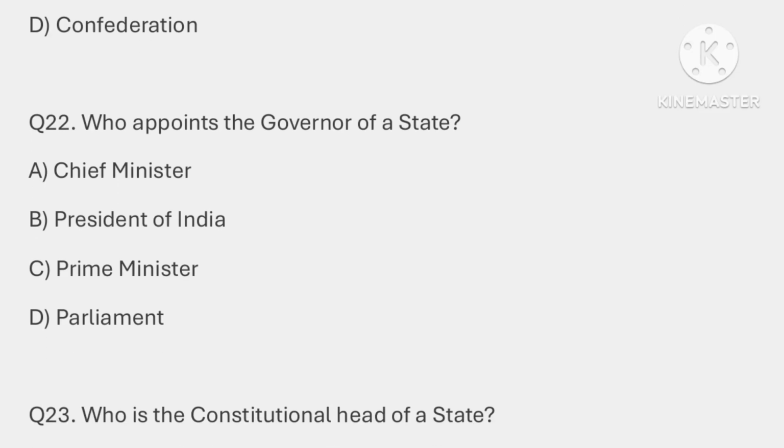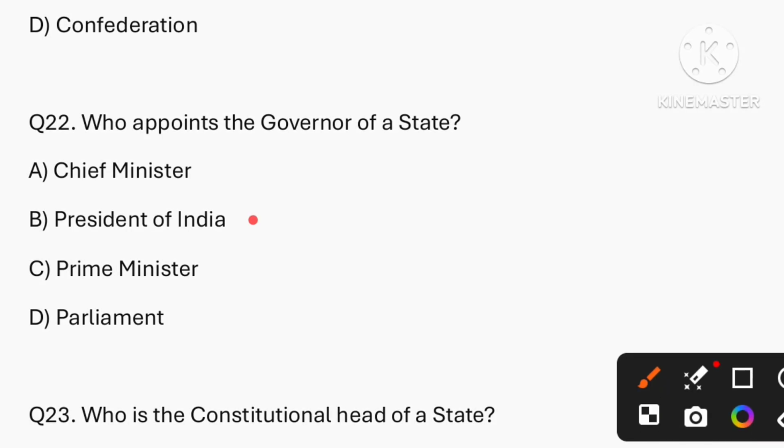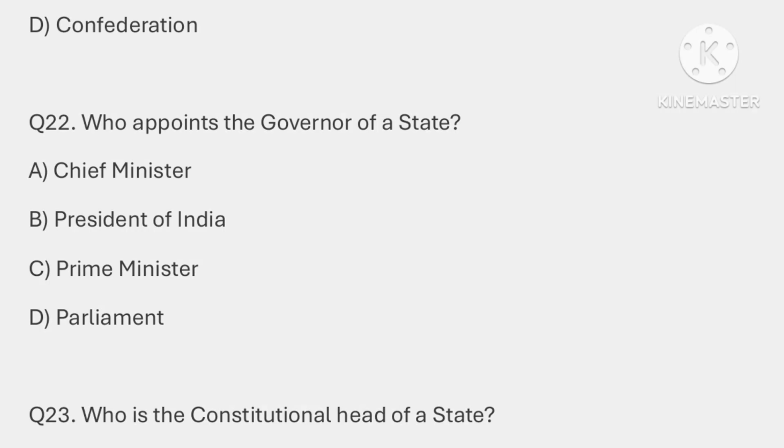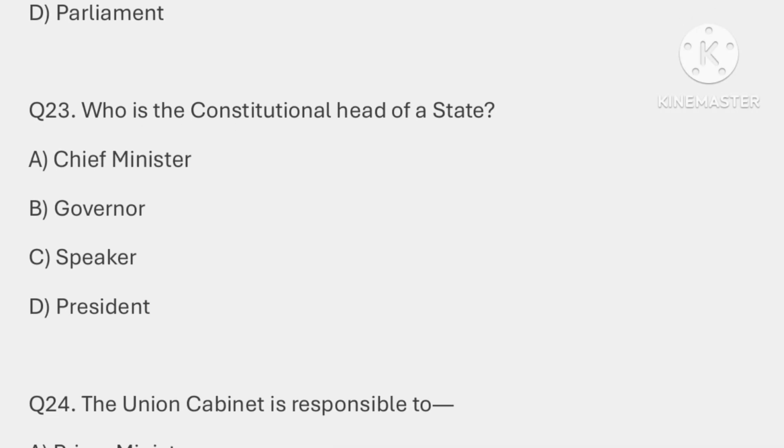Question number 22. Who appoints the governor of a state? So the correct answer is option B, that is President of India appoints the governor of a state. Question number 23. Who is the constitutional head of a state? So the correct answer is option B, that is governor.